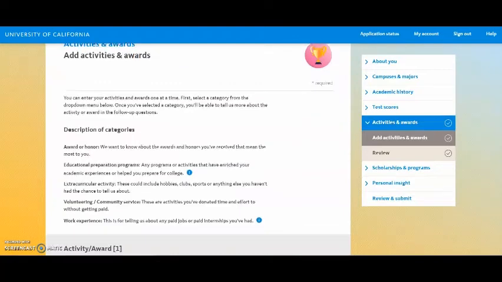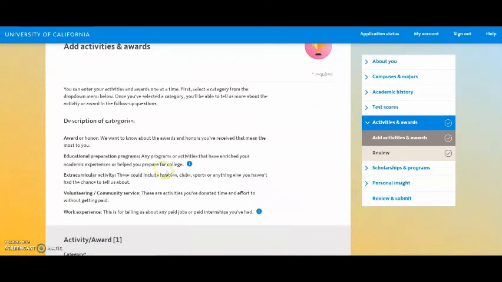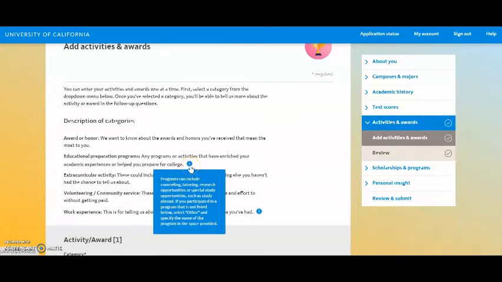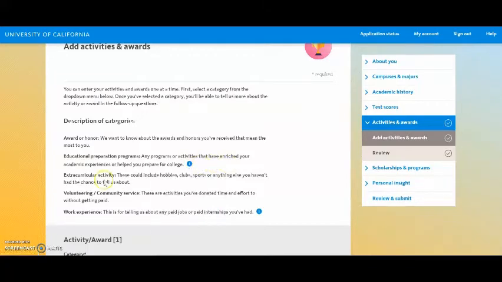As you can see, there's 5 different categories. The first one is award or honor, where you can talk about different honors or awards that you've received. The second one is educational preparation programs. These can be any activities that have enriched your academic experience or help you prepare for college. If you click on this information link, it will tell you which type of programs, which could include counseling, tutoring, and more.